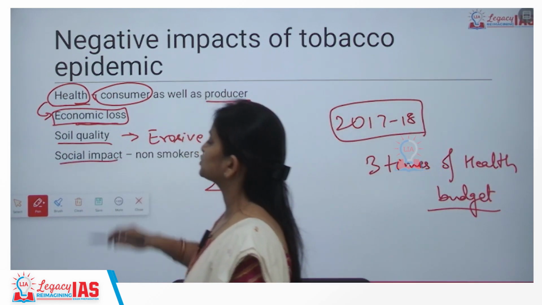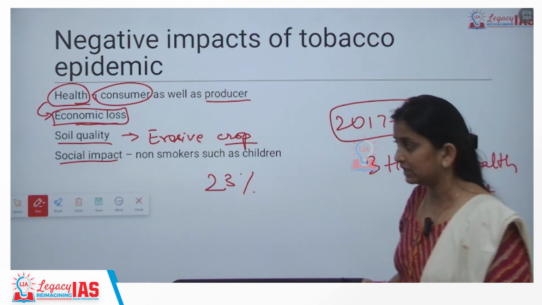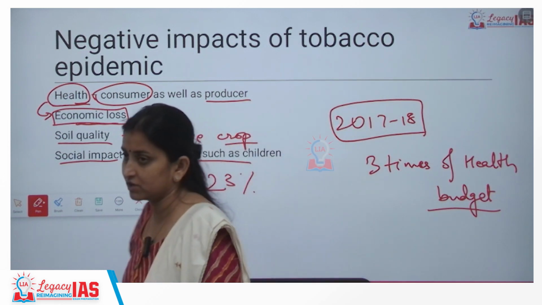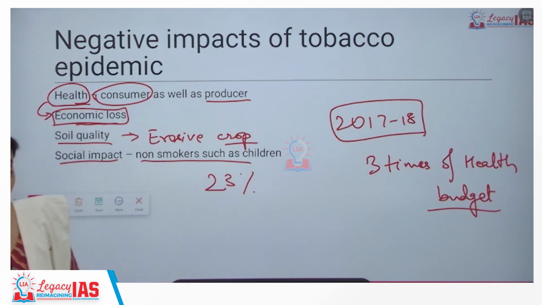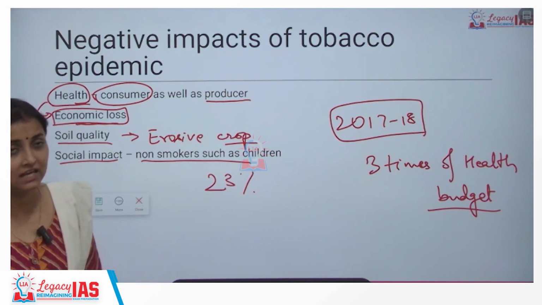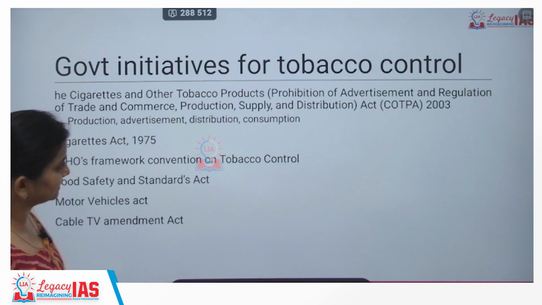And the fourth problem is the social impact. So social impact: the children can get addicted, youth can get addicted, or the social impact borne by non-smokers such as children. Non-smokers who face second-hand or indirect smoke. For them also there will be some major amount of social impact, that is health related impact.